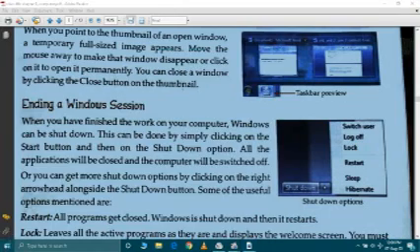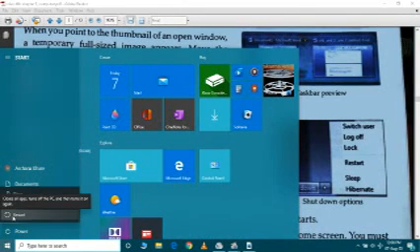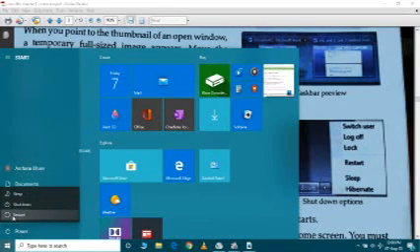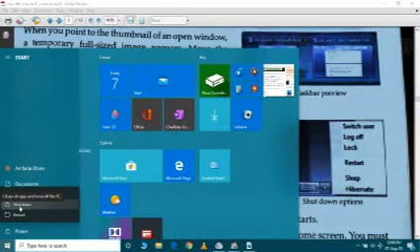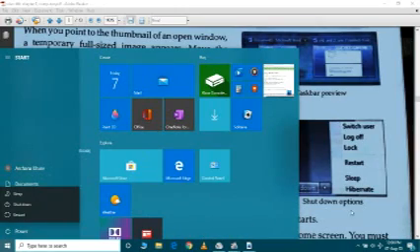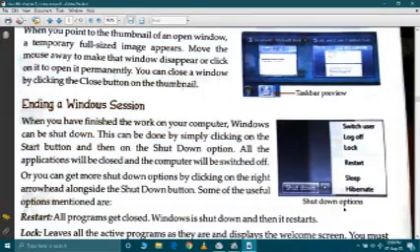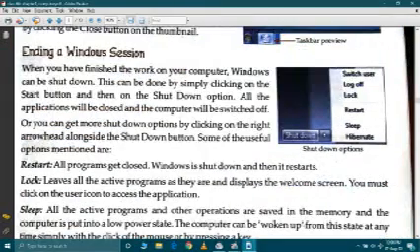If we talk about restart, see what restart does. It closes all the apps, turns off the PC and then turns it on again. In shutdown, it closes all the apps and turns off the PC. That is the job of shutdown. Like this, we can end our computer session or Windows session.